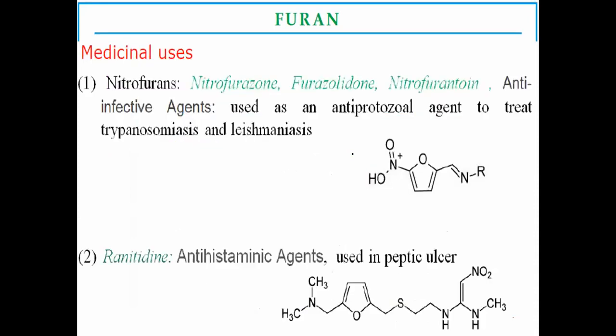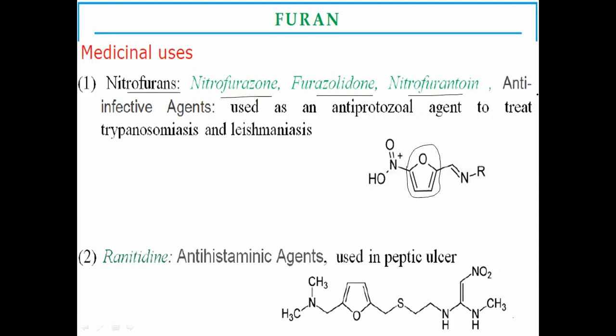And finally, the medicinal uses. Furan is a basic heterocyclic ring present in medicinal compounds. The nitrofurans are one of the best examples of furan-containing drugs. Furan is the basic ring present in the nitrofurans. Examples are nitrofurazone, furazolidone, and nitrofurantoin.